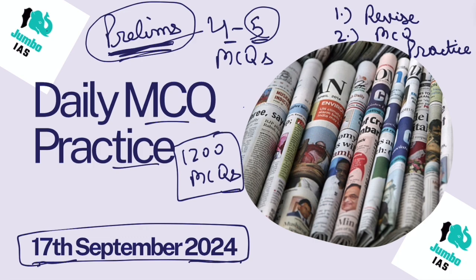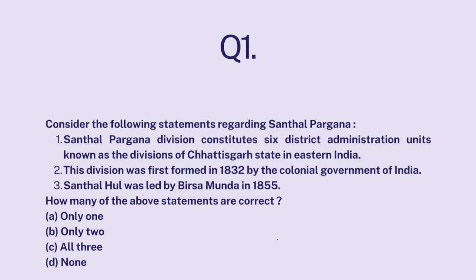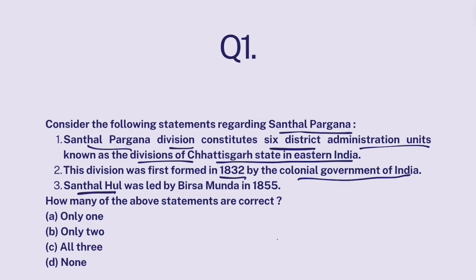Alright, enough of the introduction. Let's straight away jump to question number 1. Okay, so here it is. Consider the following statements regarding Santhal Pargana. Santhal Pargana division constitutes 6 district administration units known as the divisions of Chhattisgarh state in eastern India. The division was first formed in 1832 by the colonial government of India. Santhal Hul was led by Birsa Munda in 1855.